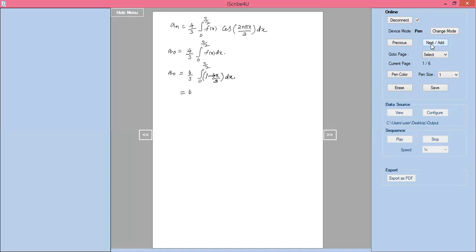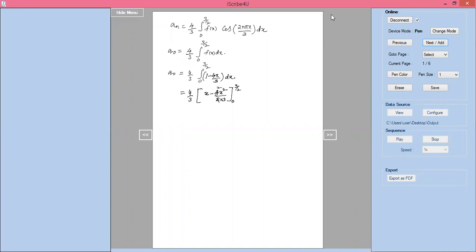Now I will write 4 by 3 into integration of dx, which is x minus 4x square by 2 into 3, with limits 0 to 3 by 2. 4 by 3 into x minus 4x square. If I simplify, the 2s cancel.